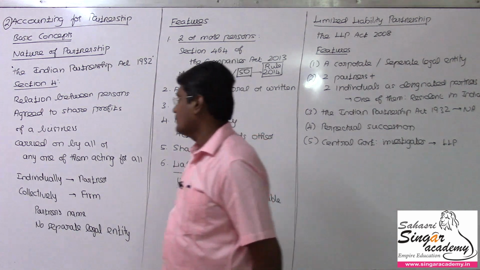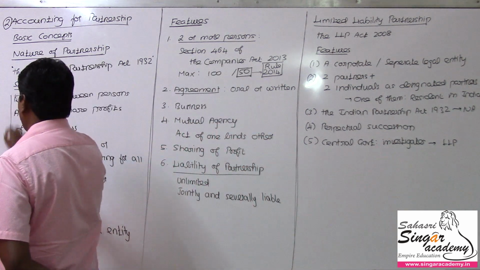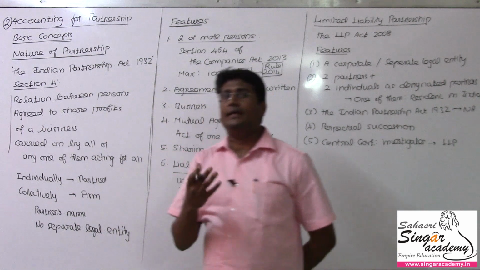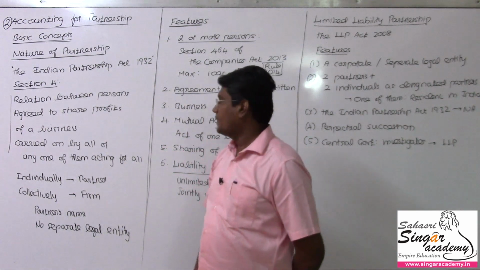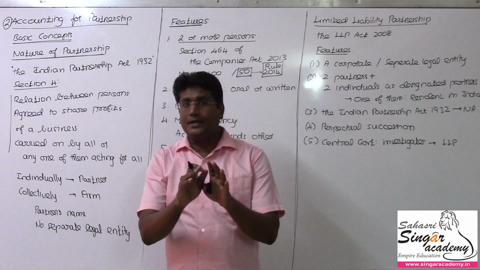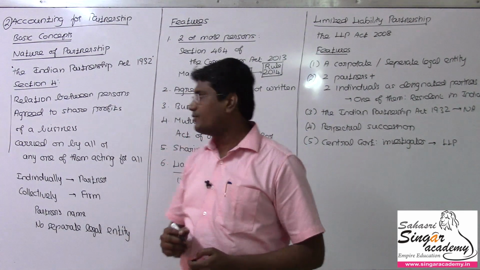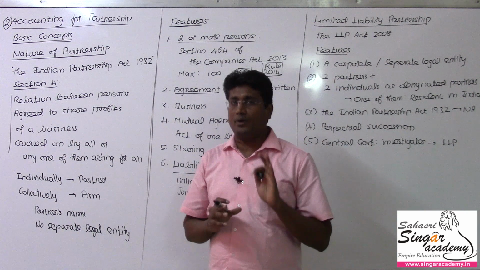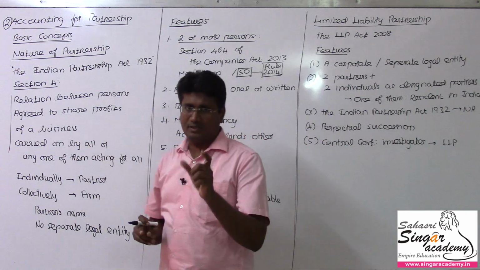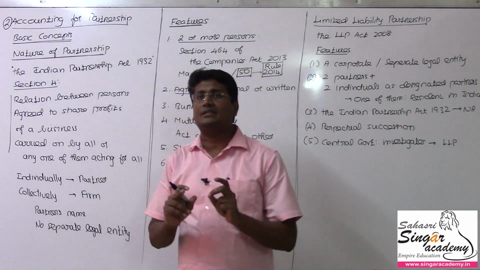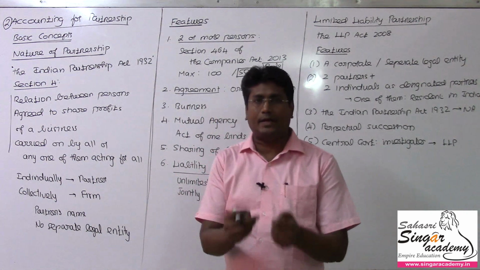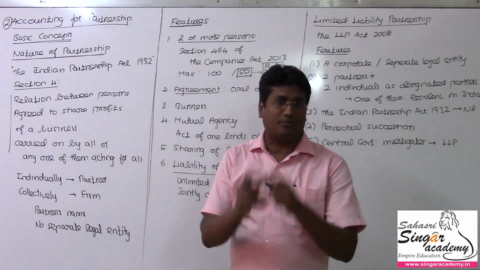So I am going to discuss only 4 key aspects here that give you the idea about the partnership firm. Relationship between the persons, 2 or 3 persons, agreed to share the profits from where? Of a business. Business is nothing but busily engaging yourself in an activity to earn profit.